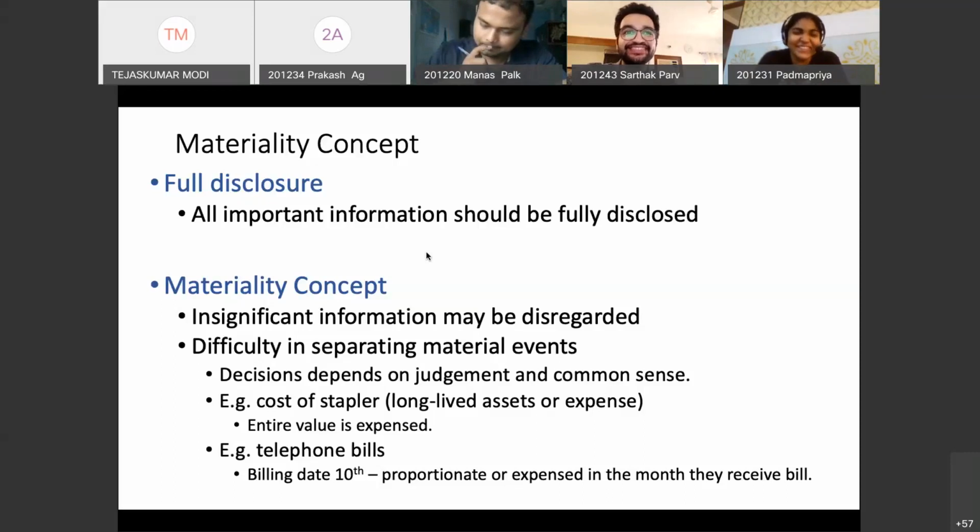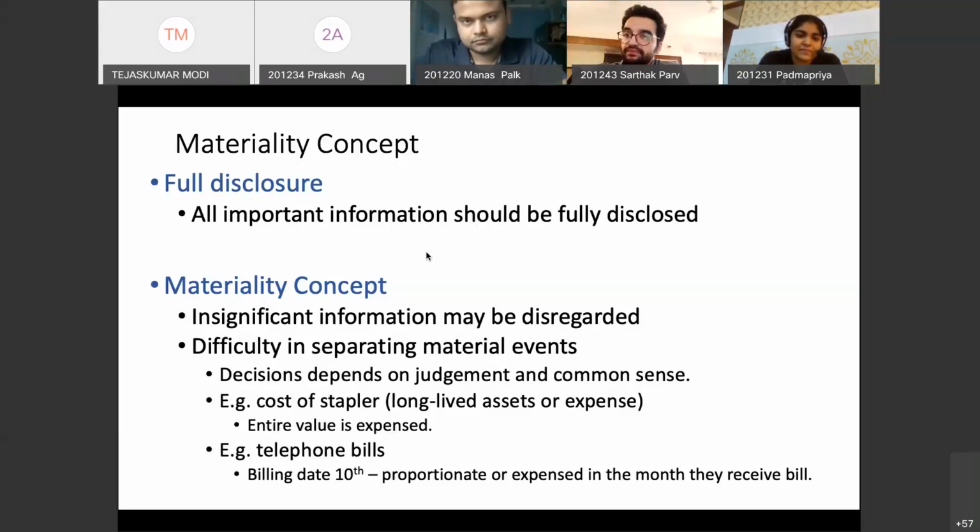That is subjective, I know, but it makes a lot of sense because for a business such as this, even if the stapler is going to be used on papers, printing papers, maybe for 10 years, I don't need to write it as an asset. I can expense it in the same period when it is incurred because it is immaterial for the users. That information does not change the decision. That will not change my opinion about the company. Makes sense, right? Another example is the telephone bill.